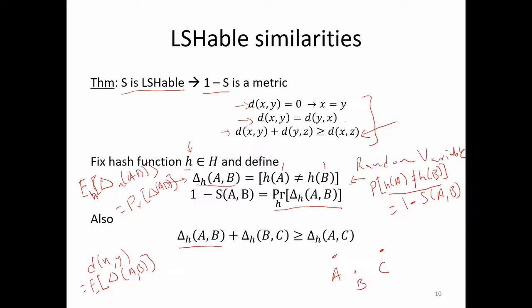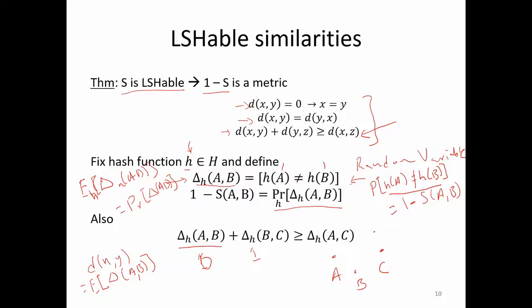B can either get mapped to a third bucket, or it can get mapped to the same bucket as A, or it can get mapped to the same bucket as C. If it gets mapped to a third bucket, both of these are 1, so this is true. If it gets mapped to one of the two buckets, still one of them is 1, depending on which one it is mapped to. So in all cases this holds, and hence we prove this.